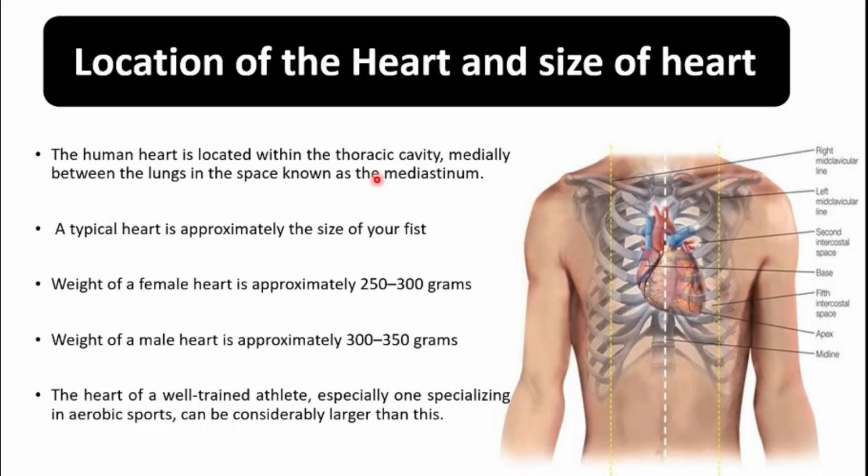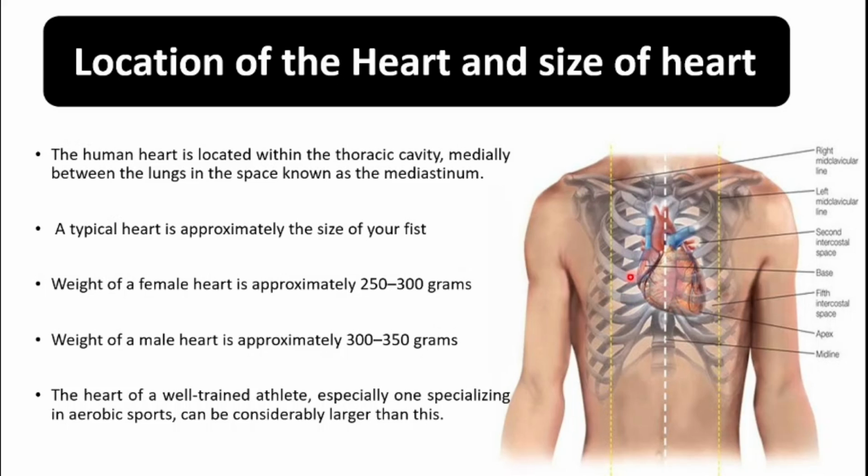Now let's discuss the location of the heart and the size of the heart. All of you know where the heart is located. The heart is located in the thoracic cavity. This is the thoracic cavity, and the heart is present between the lungs.